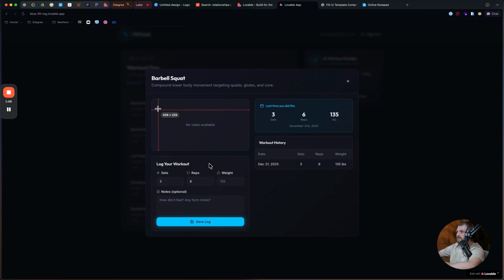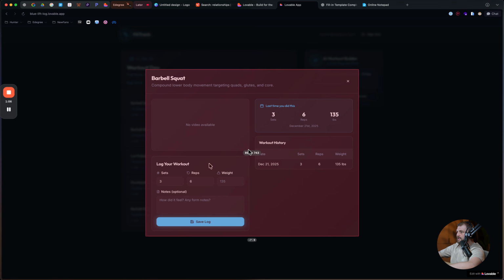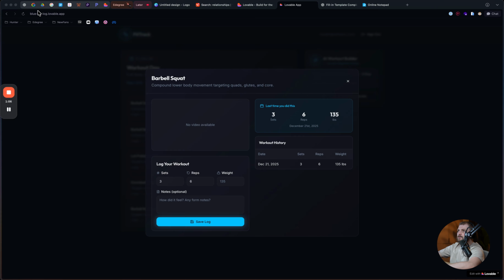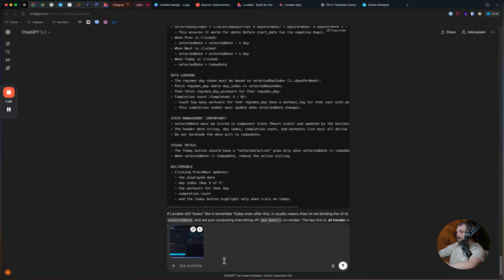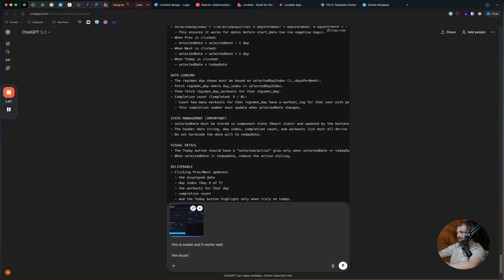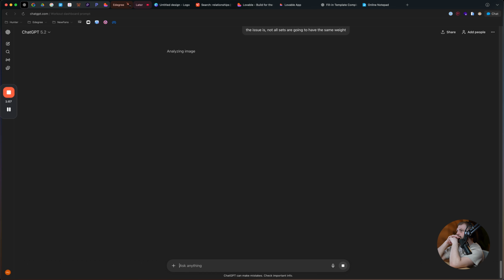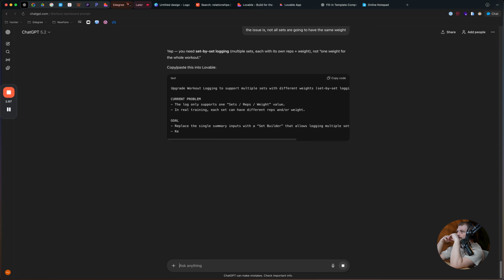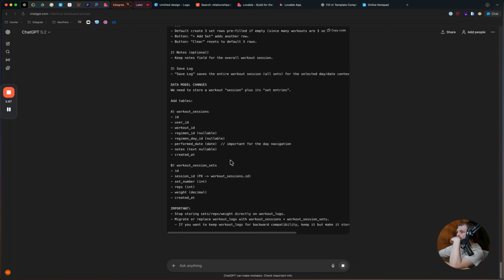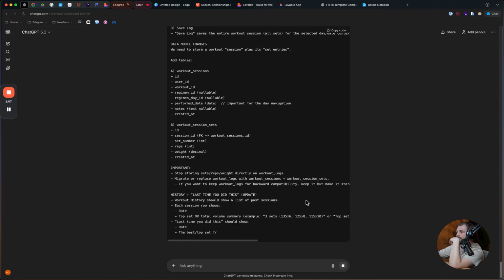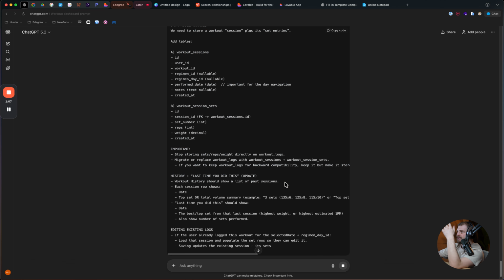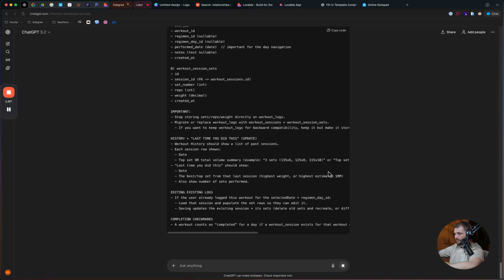Okay. Now what is important to note is not every set and weight is going to be the exact same every time. So let's drop this in. This is sweet and it works well. The issue is not all sets are going to have the same weight. So let's go ahead and do that. Depending on the number of sets we put, it should be logging individually, displaying a set of rows like this. Yep, this is sweet. History, last time we did this update, should show a list of past sessions, each session, date. Yep, exactly.